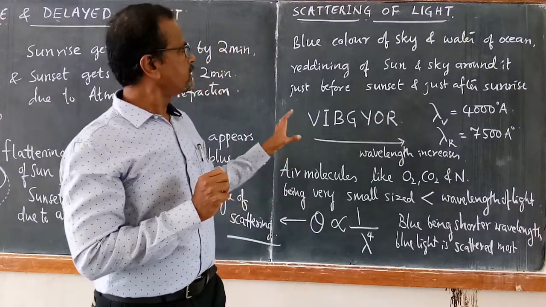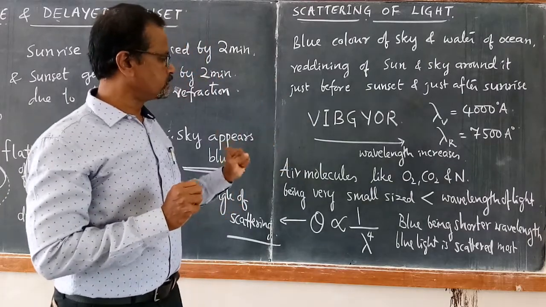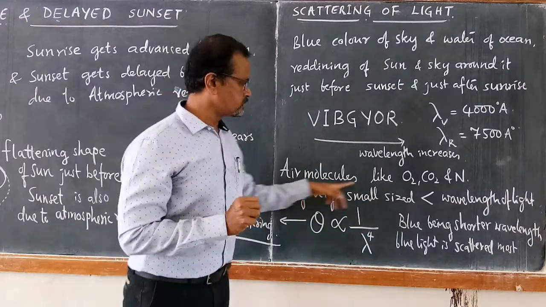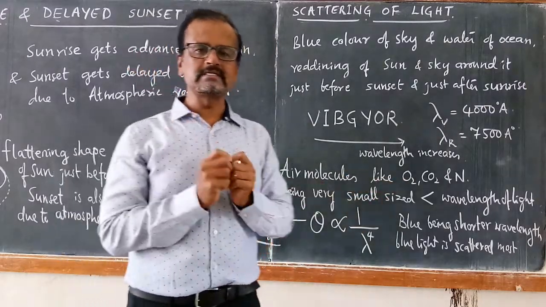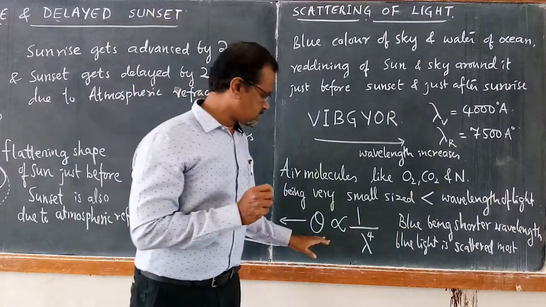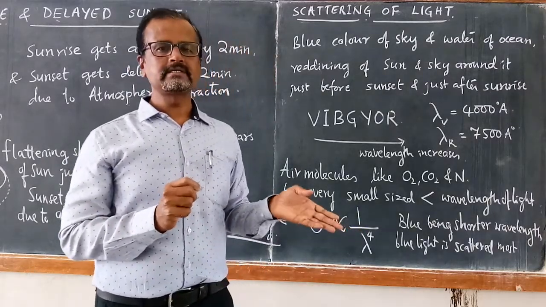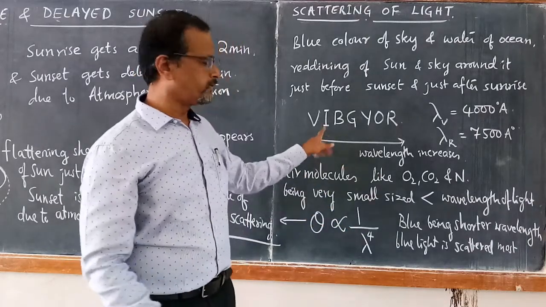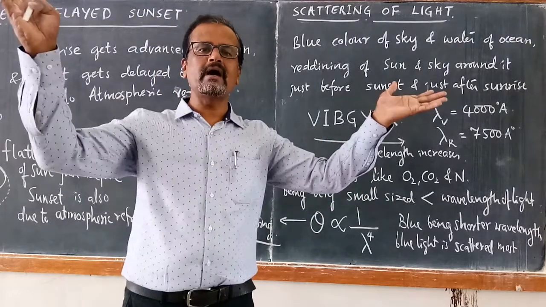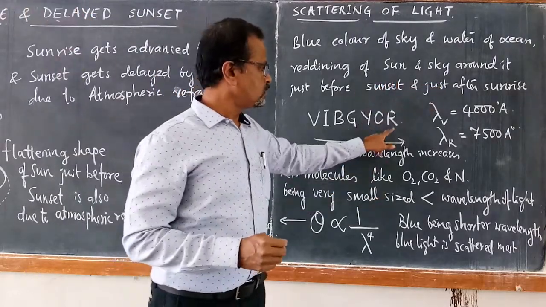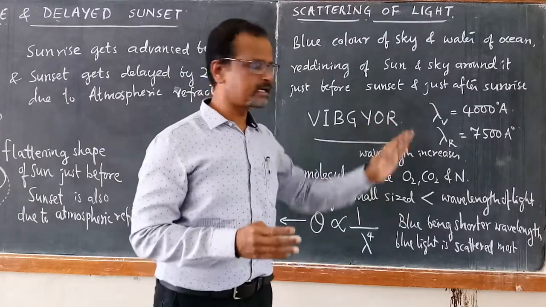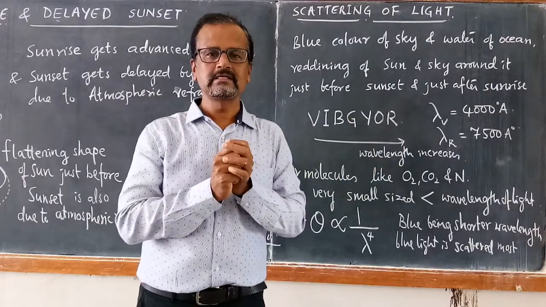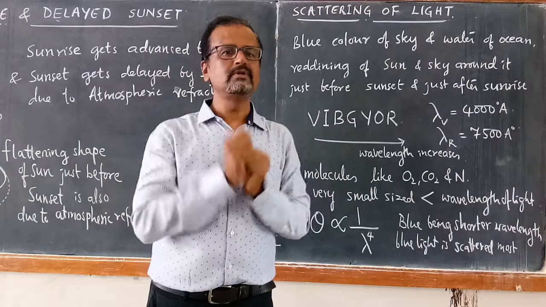So I think we got the reason why the sky appears blue. The sky appears blue because the air molecules are very small in size, and the scattering of light is inversely proportional to the fourth power of wavelength. That means shorter wavelengths are scattered with the maximum angle of scattering compared to longer wavelengths, orange and red. These longer wavelengths are scattered least. Therefore, the sky appears blue.